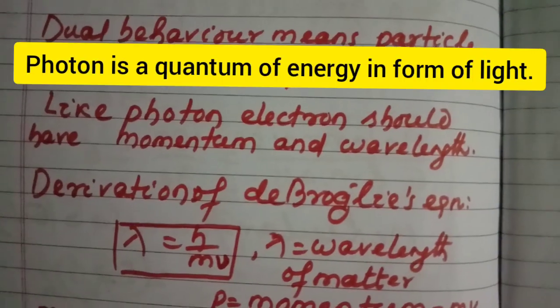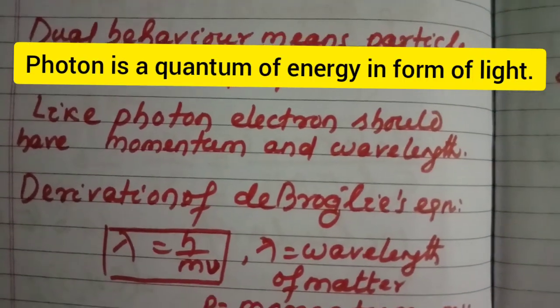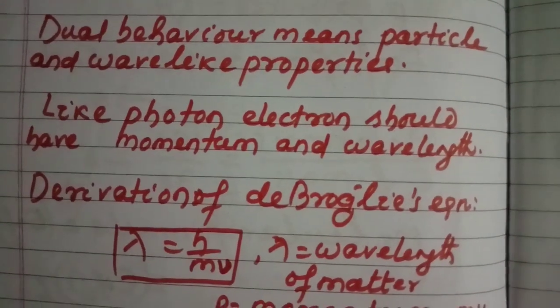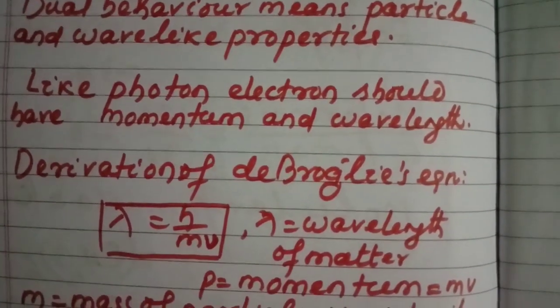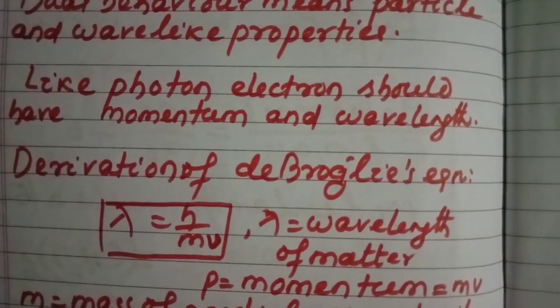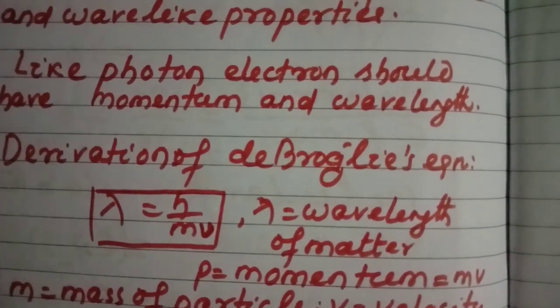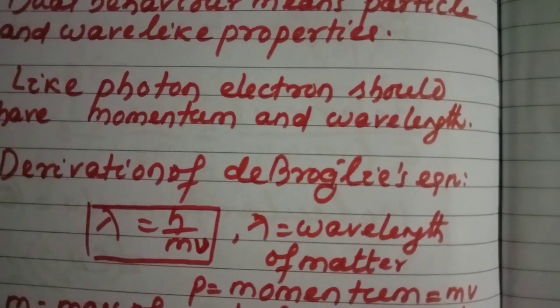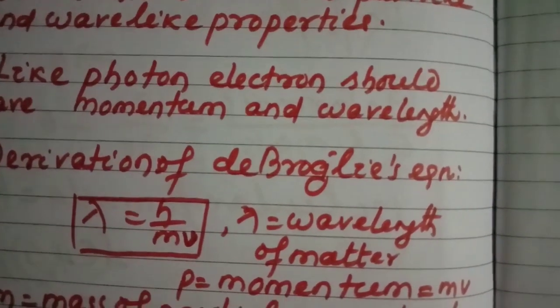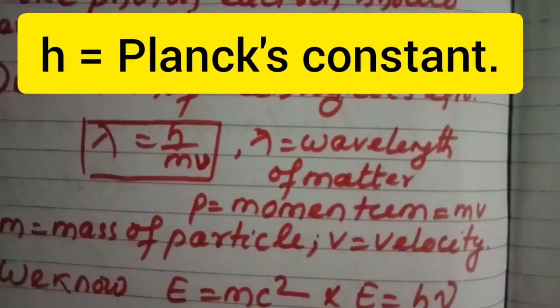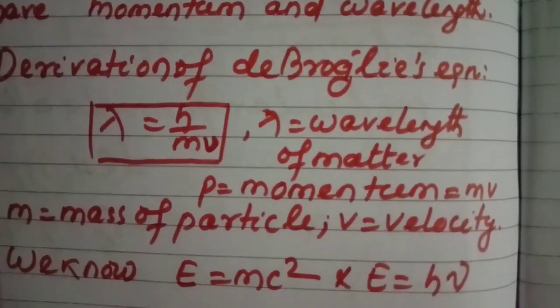Like photon means quantum of energy in form of light. Photon is a radiation. Like photon, electron should have momentum and wavelength. Derivation of de Broglie's equation: lambda is equal to h by mv, where lambda is the wavelength of matter, p momentum is equal to mv, m is the mass of the particle, v is the velocity.